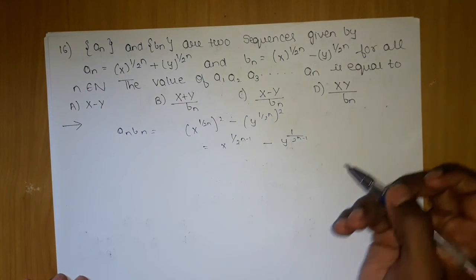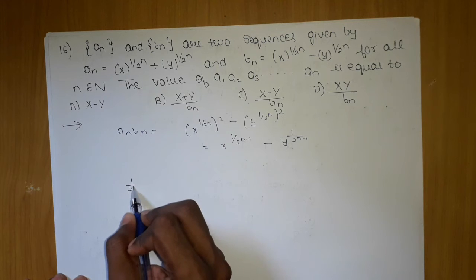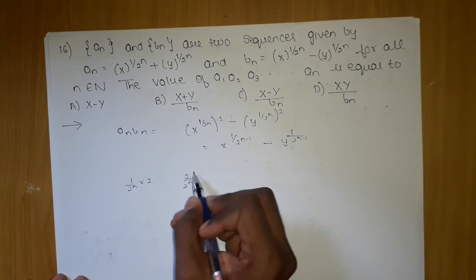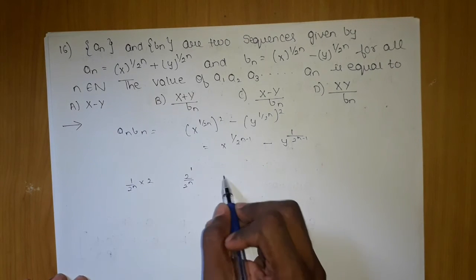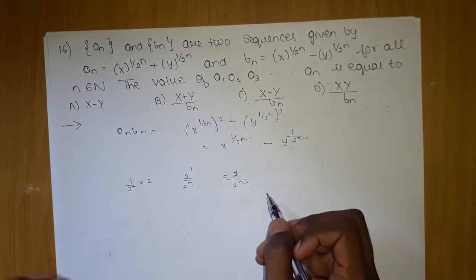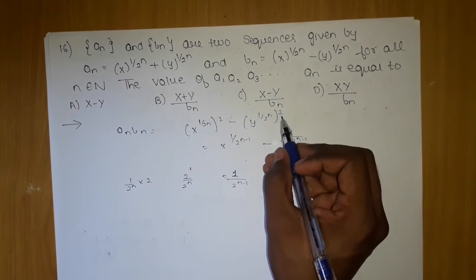Many children may have a doubt about how 1 upon 2 power n multiplied with 2 becomes 1 upon 2 power n minus 1. Since the base is the same, I can write it by taking the power in the denominator as 2 power n minus 1. Why am I representing it in this format?